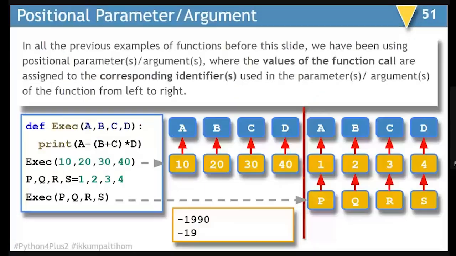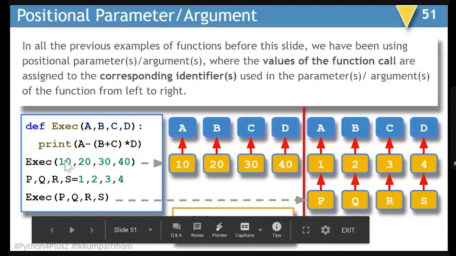Now, let's come to positional argument. Positional argument is nothing but, in all the previous examples of function before this slide, we have seen using positional argument where the values of the function call are assigned to the corresponding identifiers used in the parameters or arguments of the function from left to right. So you can see if I'm writing 10, 20, 30, 40, 10 goes to A, 20 goes to B, 30 goes to C, and 40 goes to D. This is what has been happening in all our previous examples.